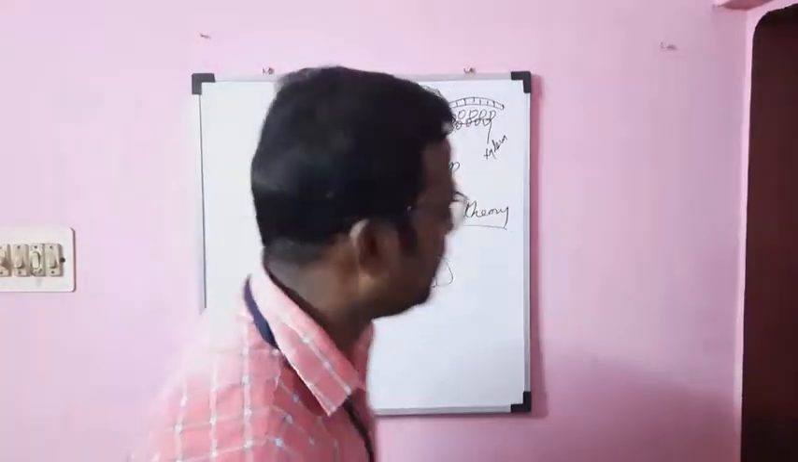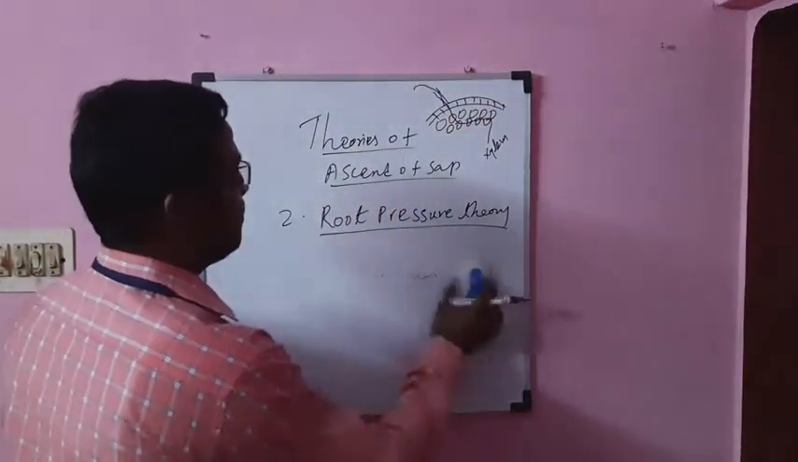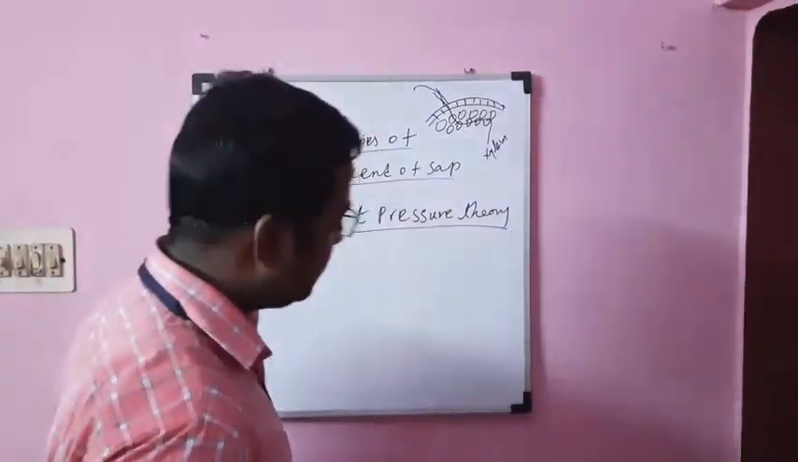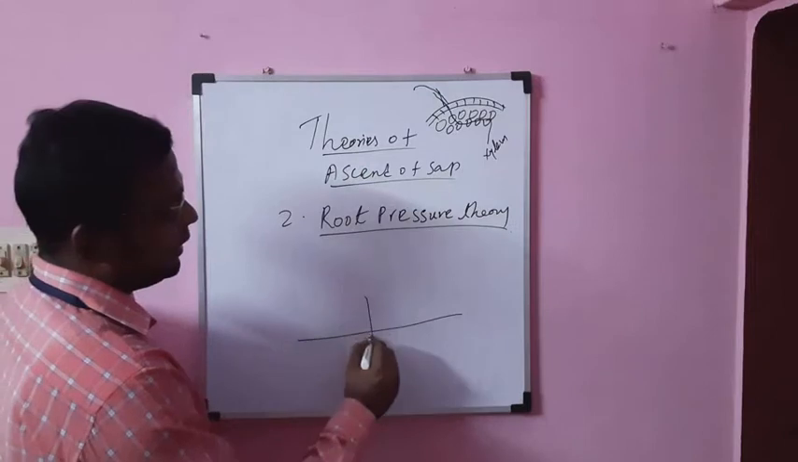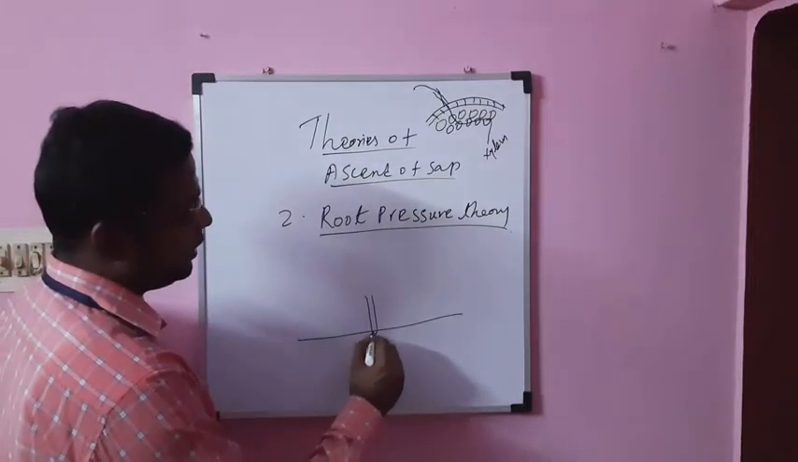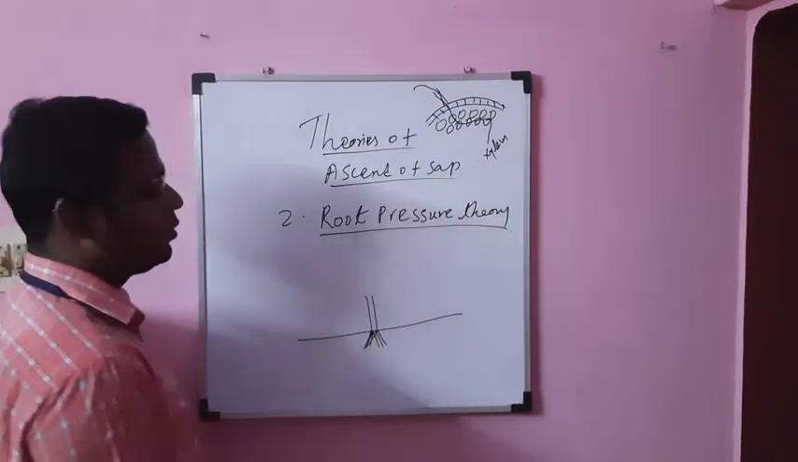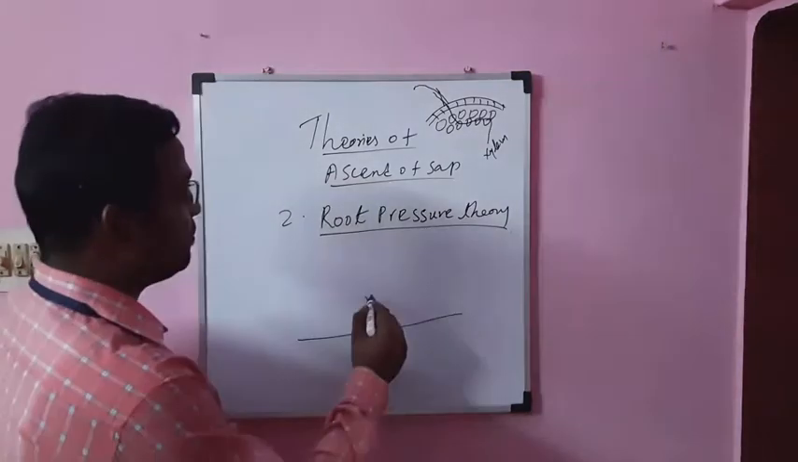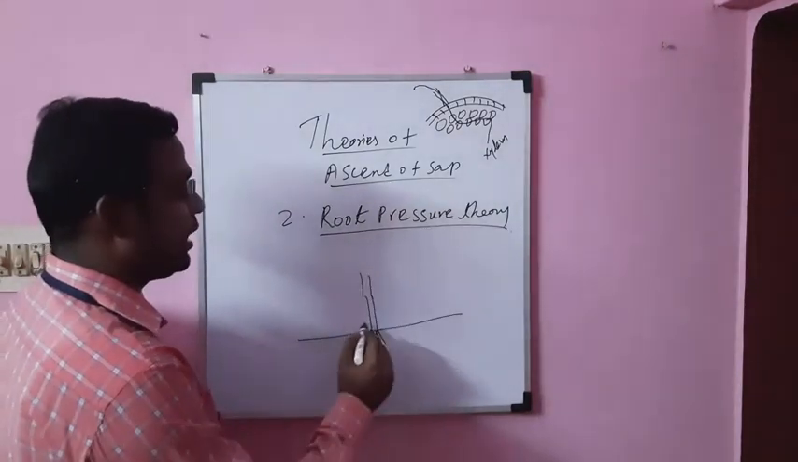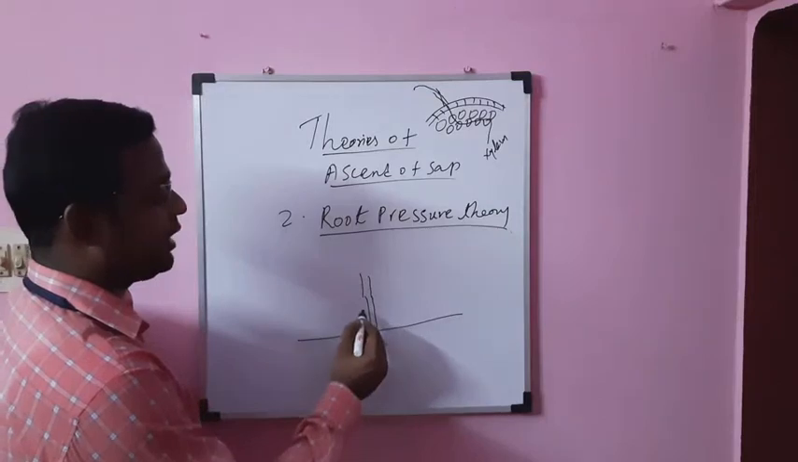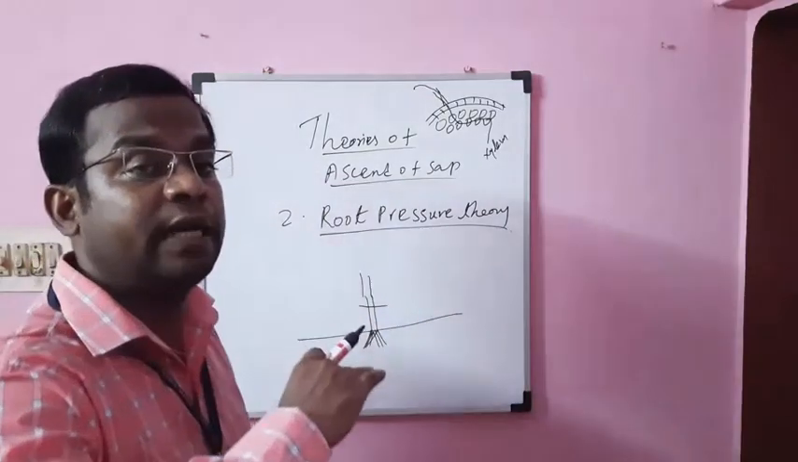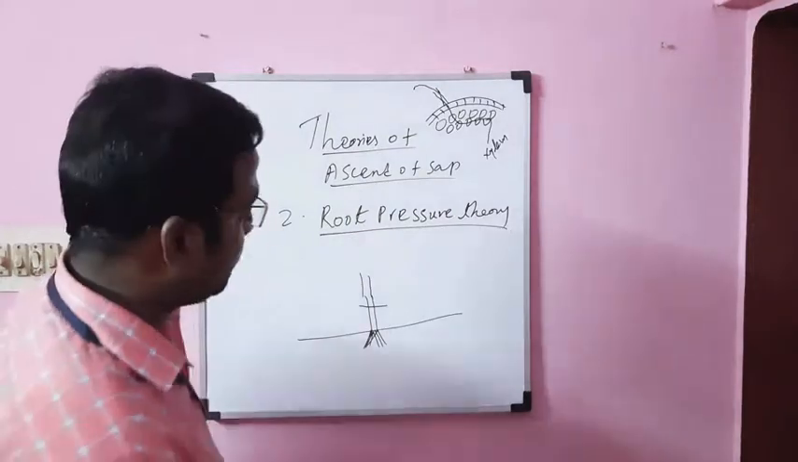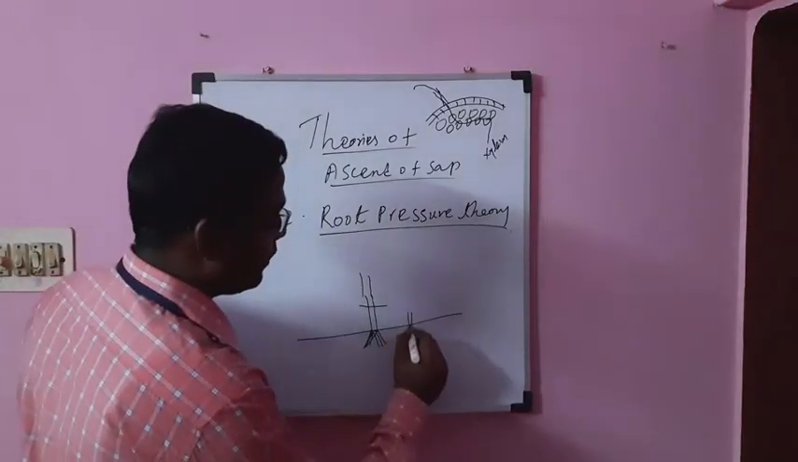So according to the root pressure theory, just imagine this is the soil and the stem which is followed by the root. What he did: he took a small section above the ground, cut a cross section, and a part of the stem was removed. Then only this part will remain, and here the root will be.